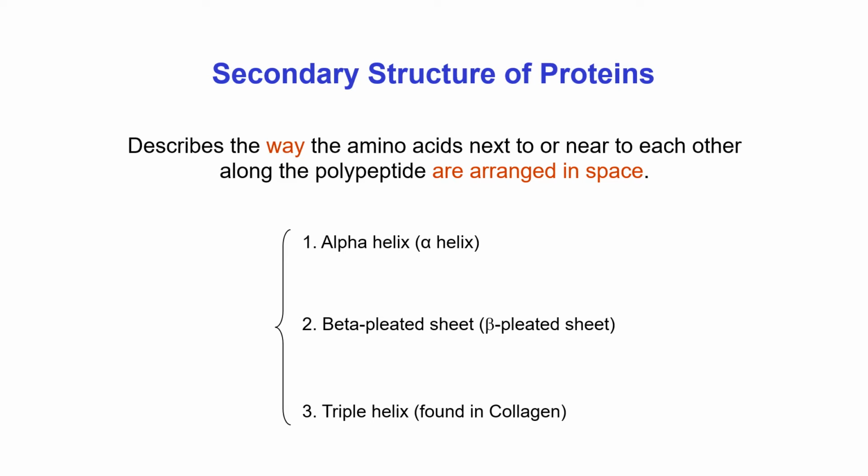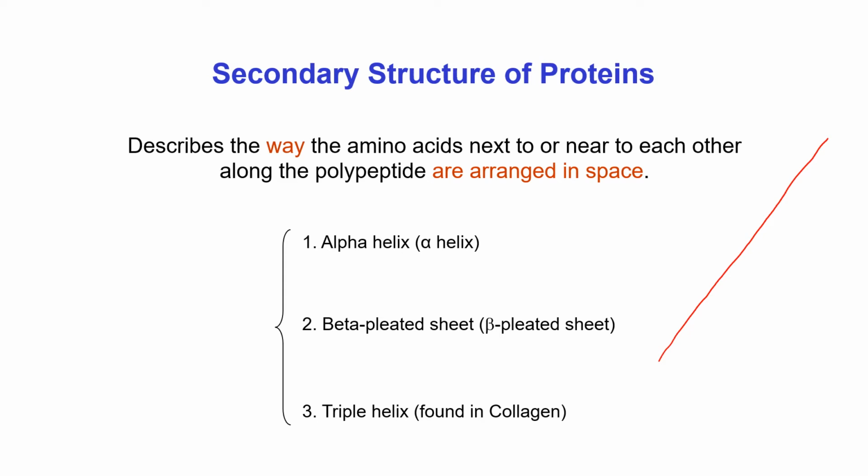Now about the secondary structure of protein. What is meant by secondary structure of protein, or what type of information can we get from the secondary structure of protein? Actually, secondary structure of protein also doesn't tell us about the size and shape of the total polypeptide chain.